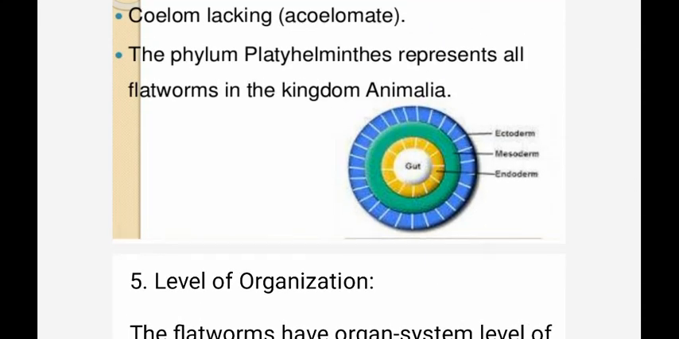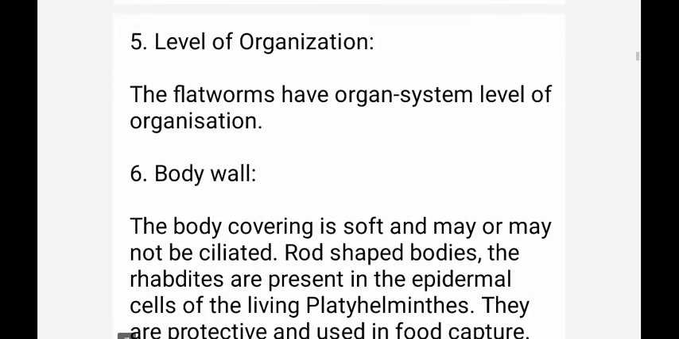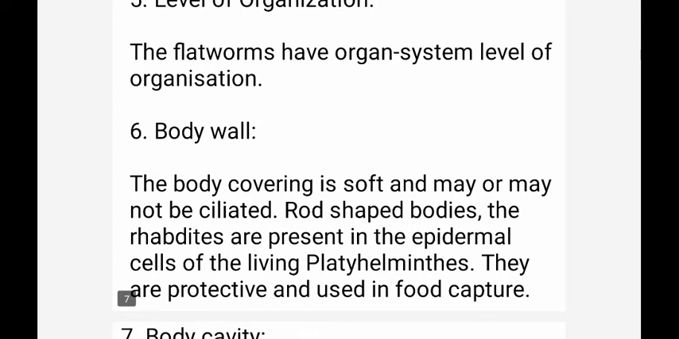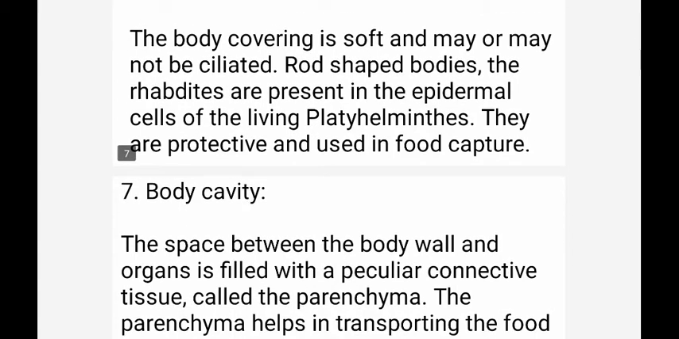See here, ectoderm, mesoderm and endoderm are present. Directly, the endoderm is attaching to the gut. There is no space, hence the coelom is absent. Level of organization: organ level of organization, organ system is well developed. Body covering is soft and may or may not be ciliated, with rod-shaped bodies. The rhabdites are present in the epidermal cells. In living Platyhelminthes, they are protective and used in food capture.